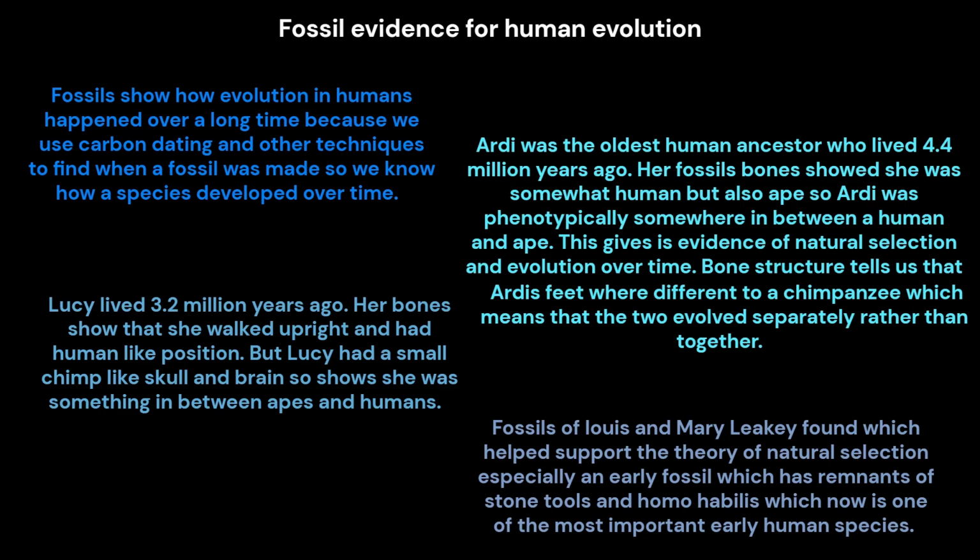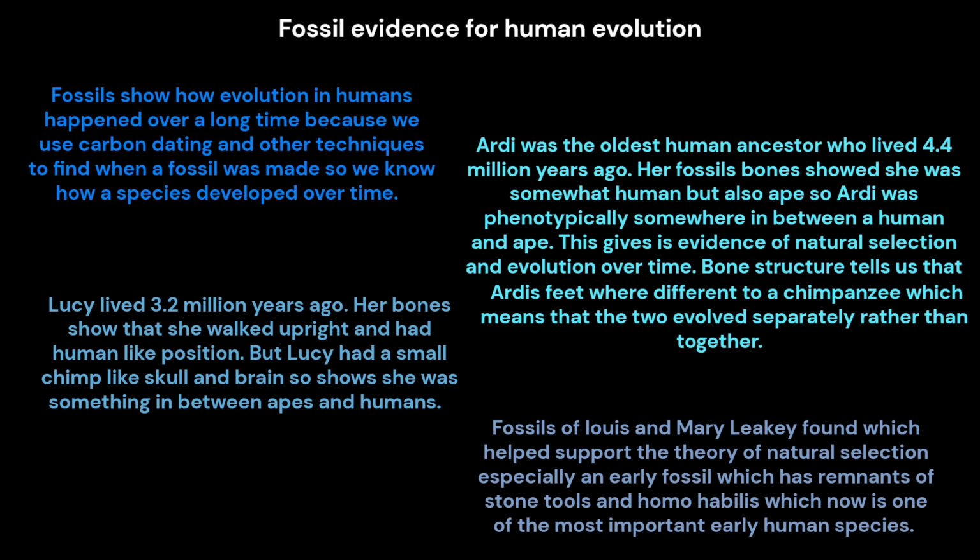Bone structure tells us that Ardi's feet were different to a chimpanzee's, which means that the two evolved separately rather than together. 2. Lucy lived 3.2 million years ago. Her bones show that she walked upright and had a human-like posture. But Lucy had a small chimp-like skull and brain, so she was something in between apes and humans.